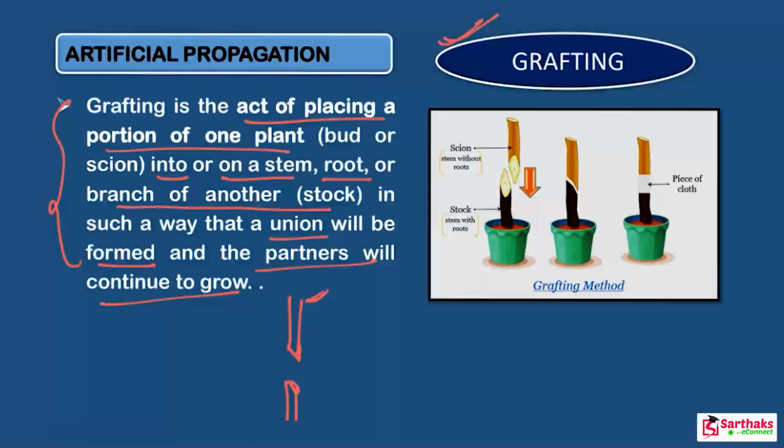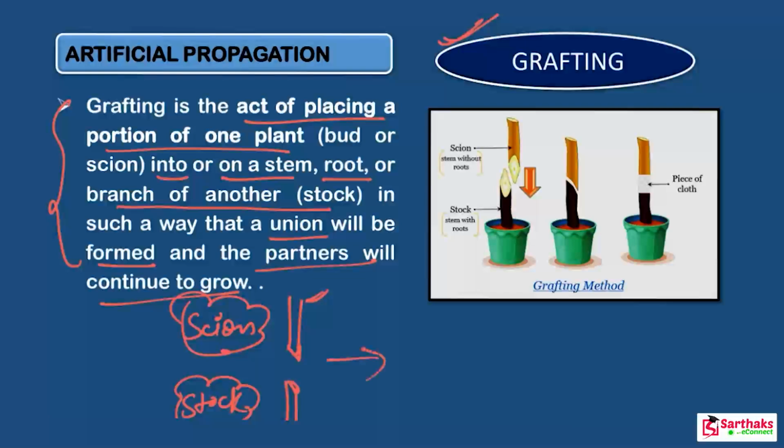The stem without root is known as the scion, and the stem with root is known as the stock. Very simple thing. Both of these stems are joined together in such a way that the two stems join and grow as a single plant.